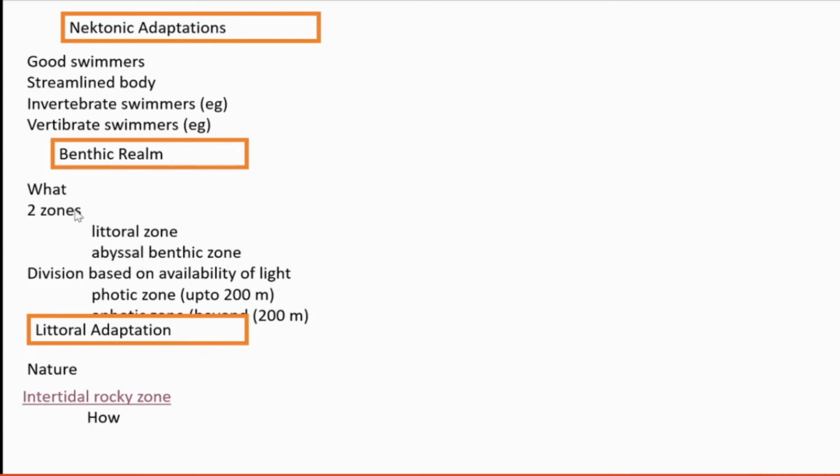So the benthic realm can be divided into littoral and abyssal. Littoral means not much deep. Abyssal benthic zone is a more deep area. Both relate to the floor.